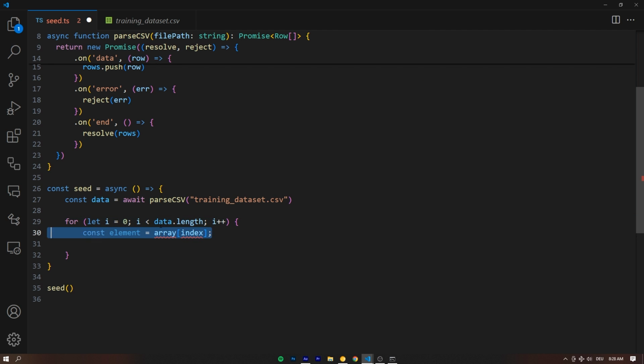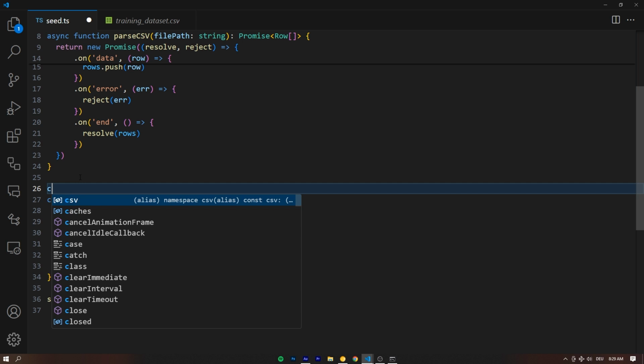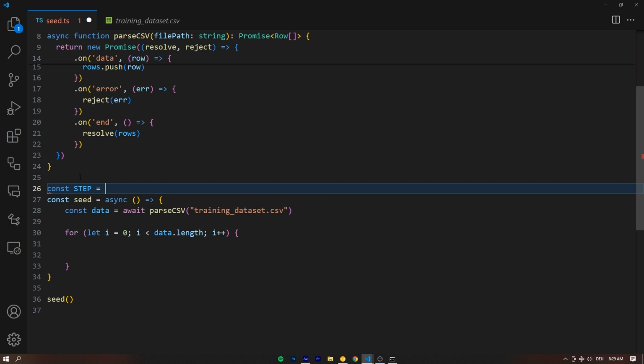And the purpose of this for loop, we can get rid of the default boilerplate stuff that it puts here for us. The purpose of this for loop is that we can now batch requests in order to seed stuff into our database, right? We don't want to fire a network request for every row in here. That would be kind of inefficient. What we can do is define a const step, and let's say this is going to be, for example, 30, right? So we're going to batch 30 requests to our database all together at once, which is much more efficient.